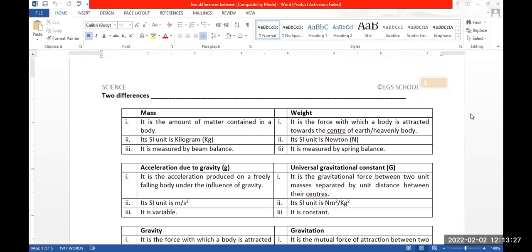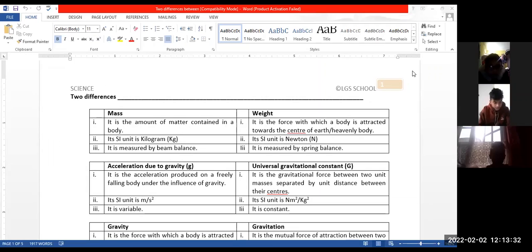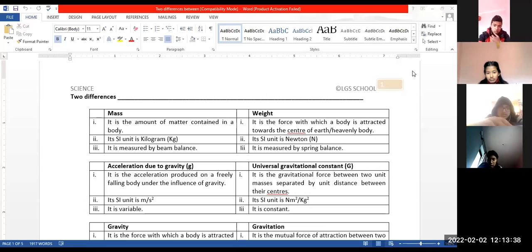Okay, I ask you. What are the differences between mass and weight? Mass is the amount of matter contained in a body. Weight is the force with which a body is attracted towards the center of the earth. SI unit of mass is kilogram. SI unit of weight is Newton. Mass is measured by beam balance. Weight is measured by spring balance.